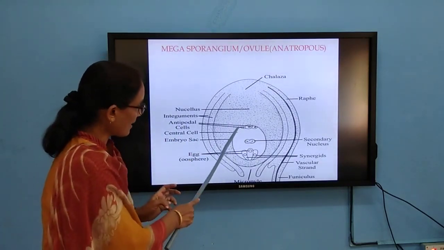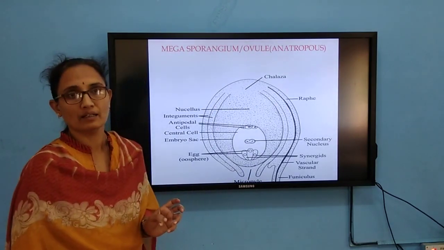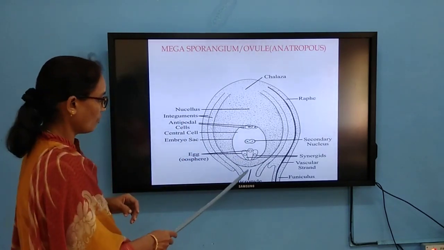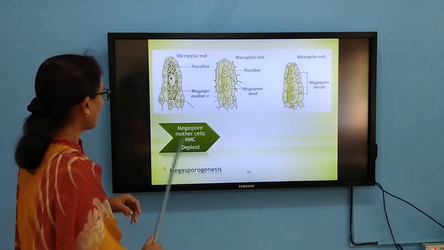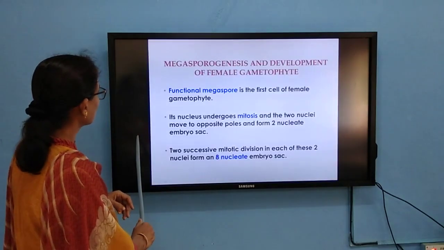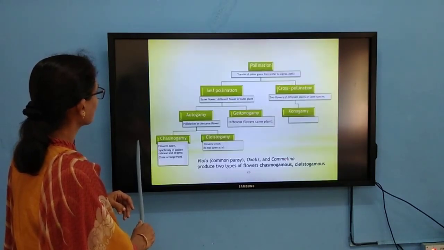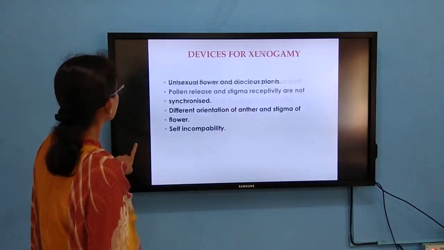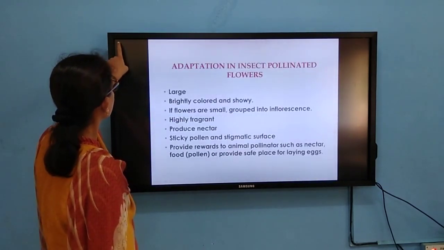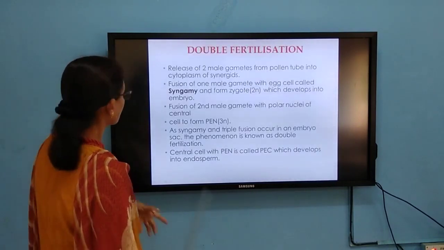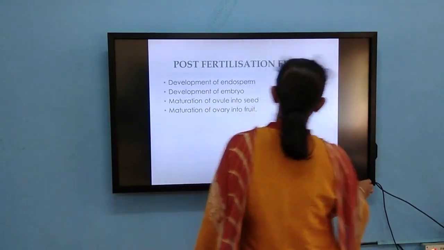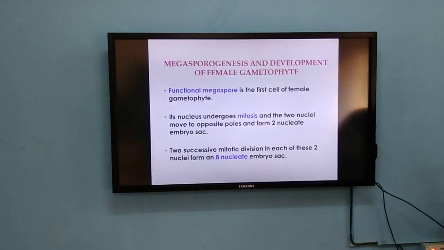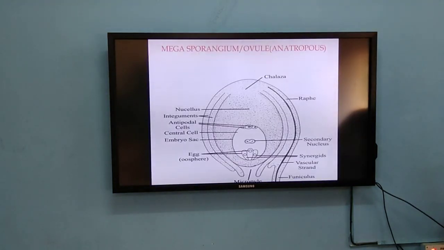The embryo sac which is present inside this ovule consists of the egg apparatus.